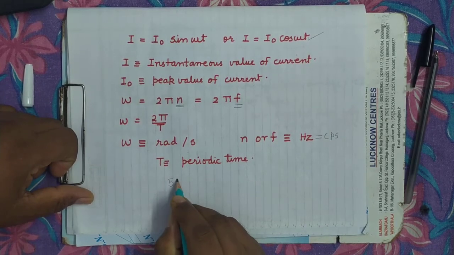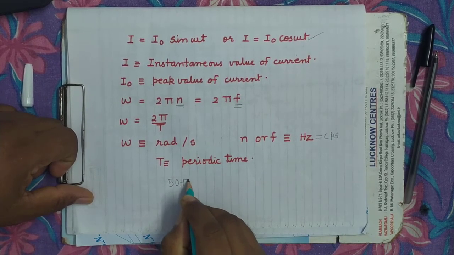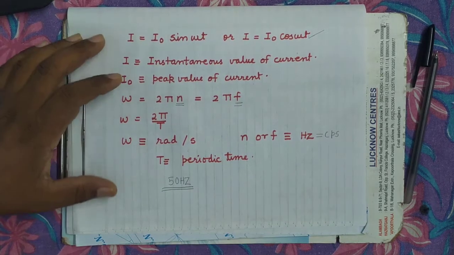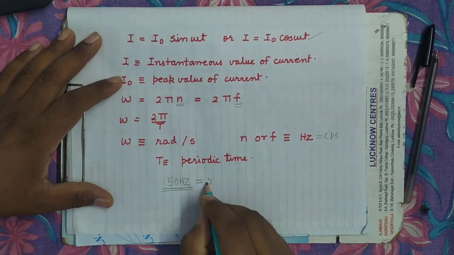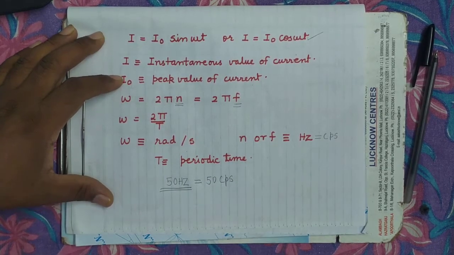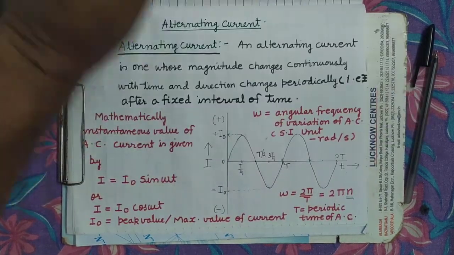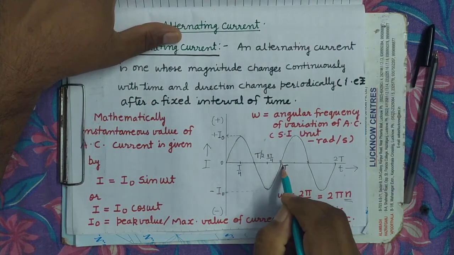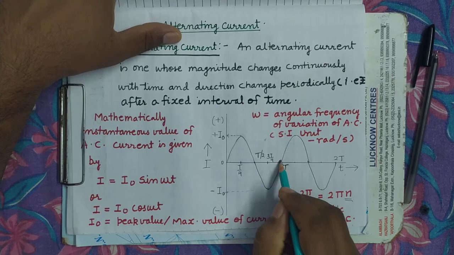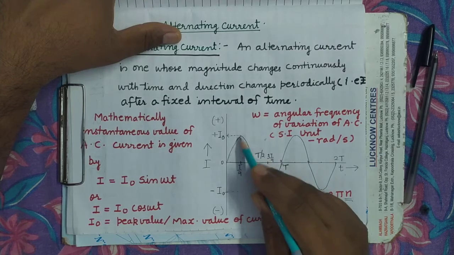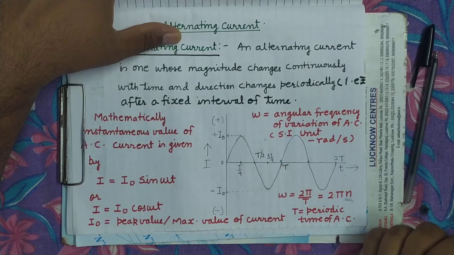What is the frequency of AC? 50 hertz. That is 50 cycles per second. What does 50 cycles per second mean? You can see in this diagram, this is one cycle. Like this, 50 cycles will be completed in 1 second. It's clear?